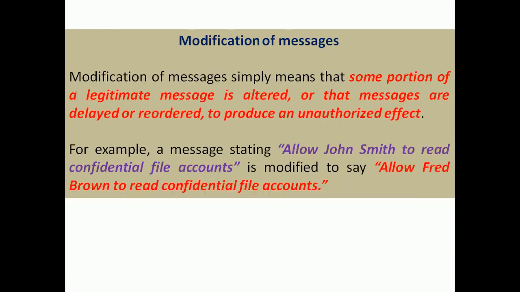Then modification of messages: after receiving the messages from the authorized sender, the third party can modify, reorder, or delete them. For example, the original message is "Allow John Smith to read confidential file accounts." After modification by the attacker, it becomes "Allow Fred Brown to read confidential file accounts." This is the way the message is modified.